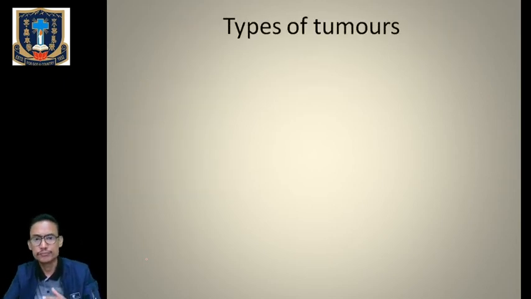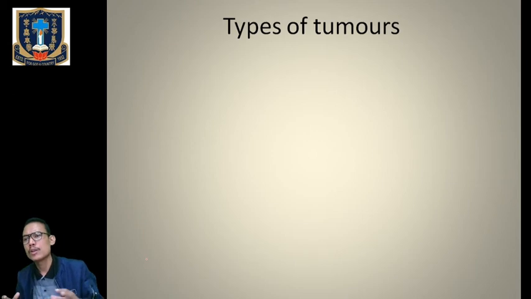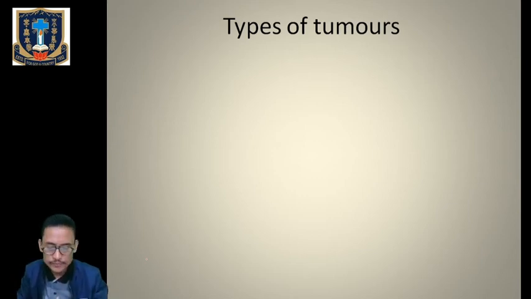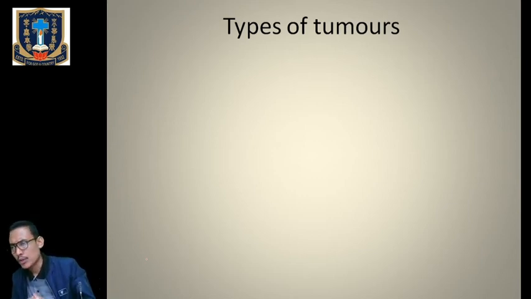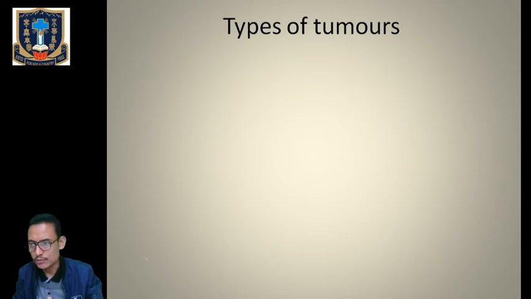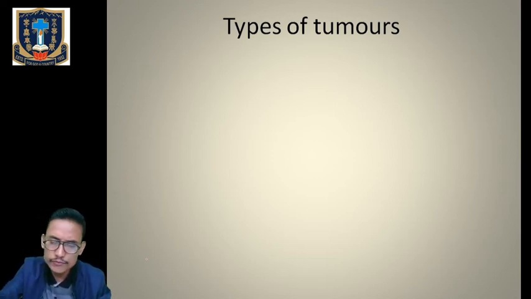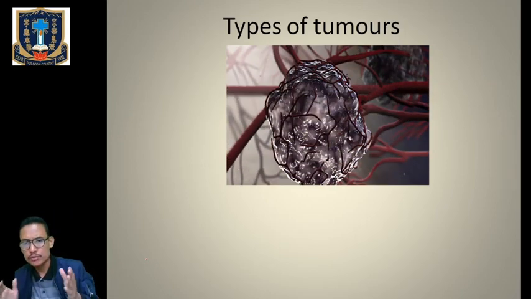Now let's learn about the types of tumor, because we learned that cancer is an abnormal proliferation of cells where the cells grow in an uncontrolled manner without any cell to cell contact properties, and without undergoing any type of cell differentiation. So they form a lump of cells which is known as a tumor. We have 2 types of tumor.